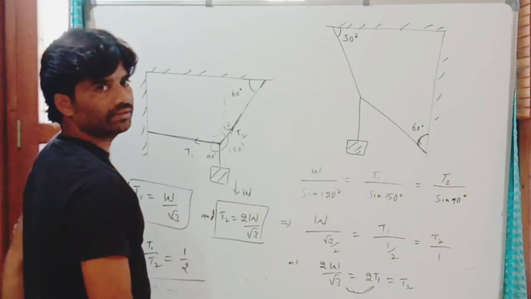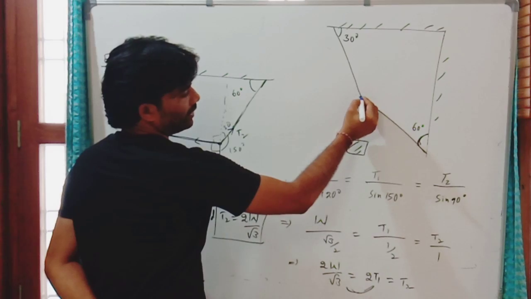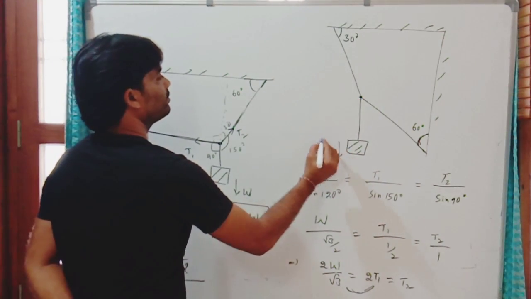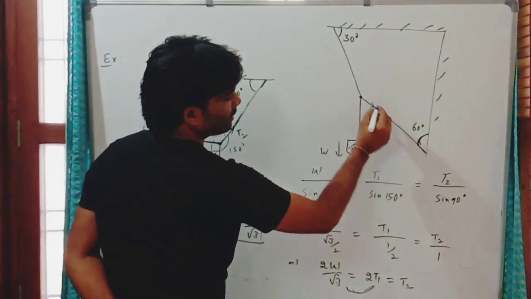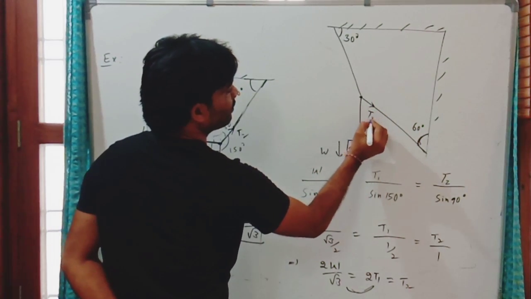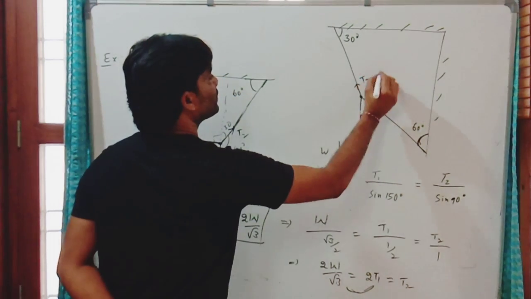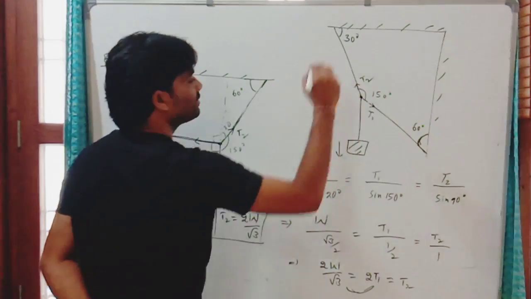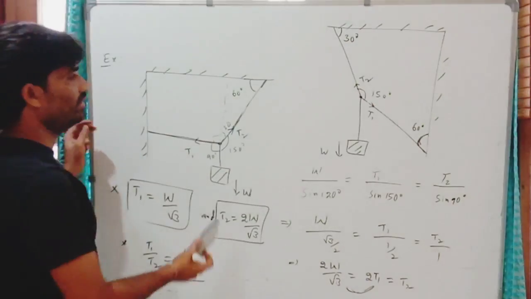Two strings are attached here and a body is suspended like this. This body weight again W. Here this is the first string. The pulling force of this first string is T1. So this string can pull this joint with force T2. The angle is, this is 150 degrees. Then T1, T2 and again ratio.